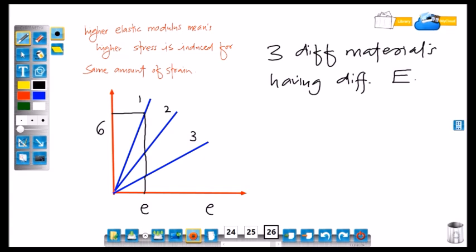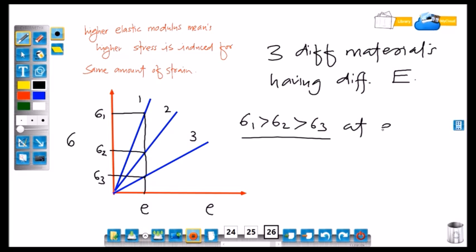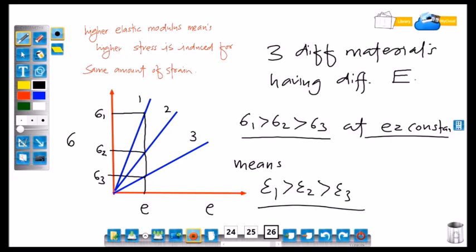So we can see that sigma 1 is higher than sigma 2, higher than sigma 3 for the same amount of strain. Okay, so that means elastic modulus of 1 is higher than elastic modulus of 2, than elastic modulus of 3.